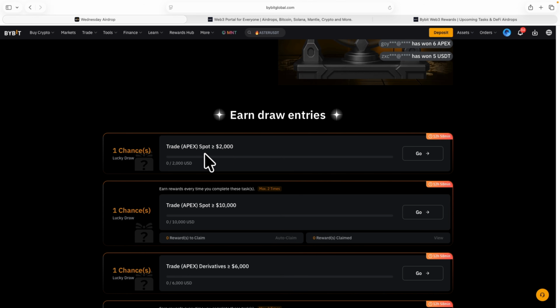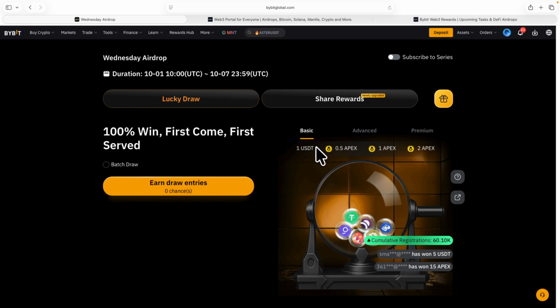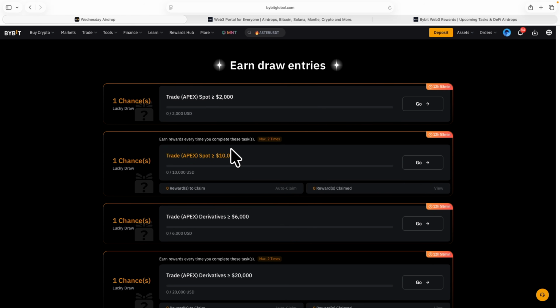Once you do that first task, you have a one chance draw. That one chance draw is what you can now use to earn any of these coins or tokens right here. So once you have that one chance draw, you come here and take the draw and you get any of these tokens. Let me go back.